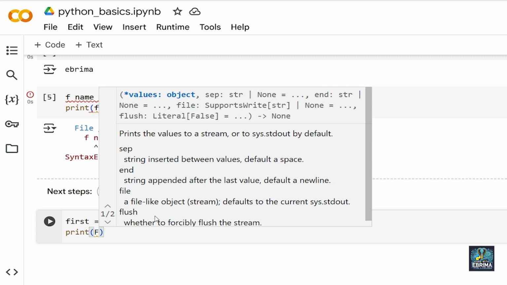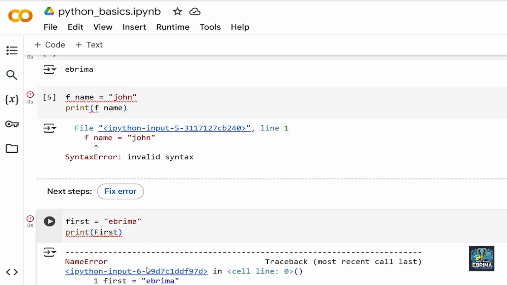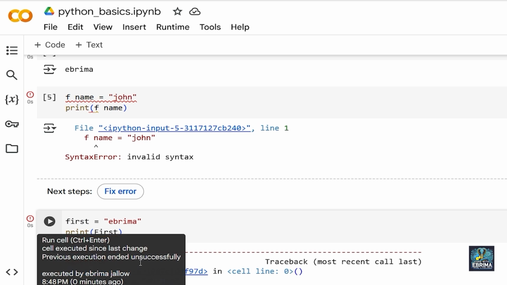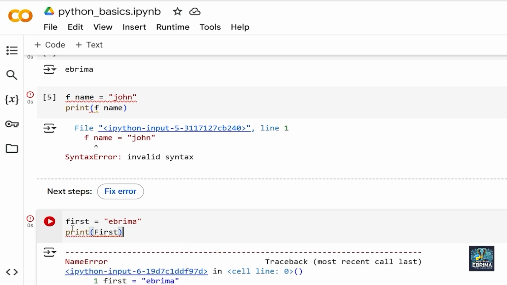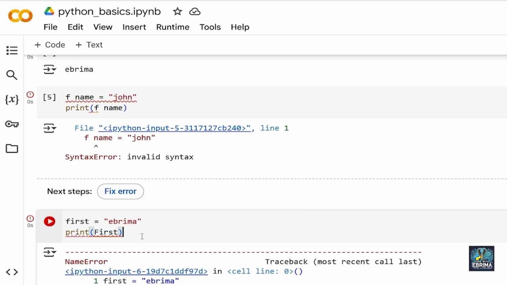So now I put First, and you can see I have a name error. Why? Because Python is case sensitive. First with a capital F is not the same as first in lowercase. The reason is, to avoid accidental variable usage, Python decided to make it case sensitive.